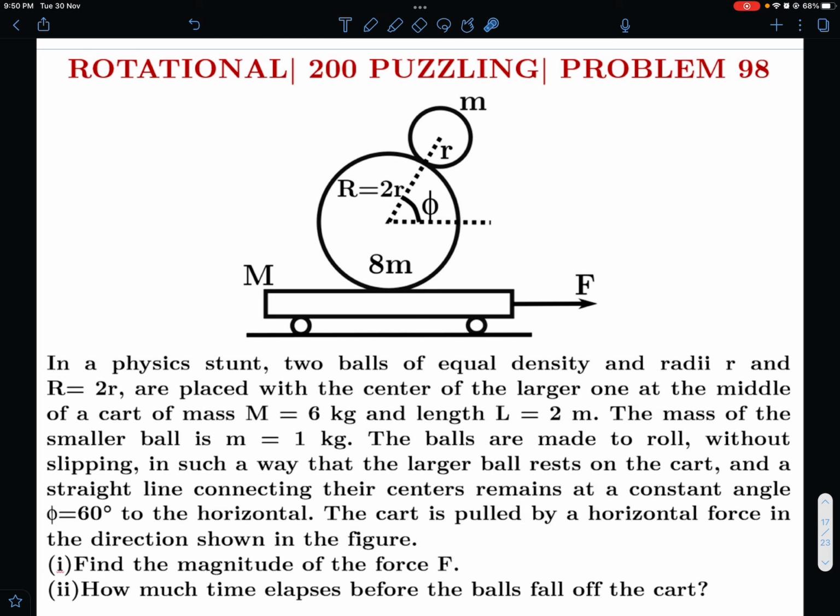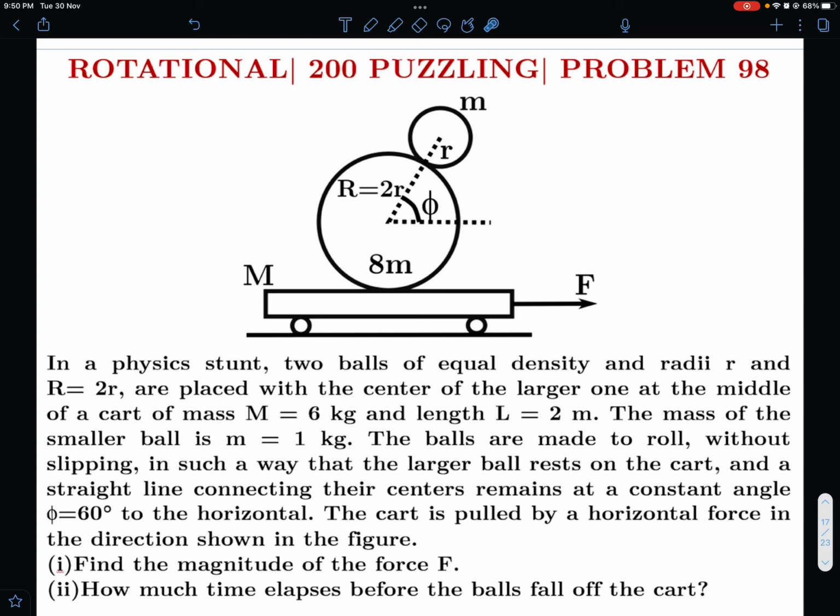And in today's video, I'm feeling very excited to bring you this problem on rotational mechanics from 200 puzzling problems. This is problem number 98. If you look at the solution in the book, the solution uses 8 unknowns and 8 equations. And the moment you get to know that there are 8 unknowns and 8 equations, you don't even feel like solving the problem. So the challenge here is to do this problem in as few unknowns as possible.